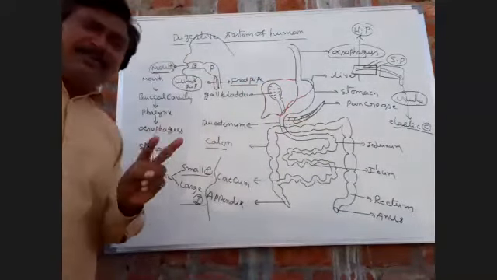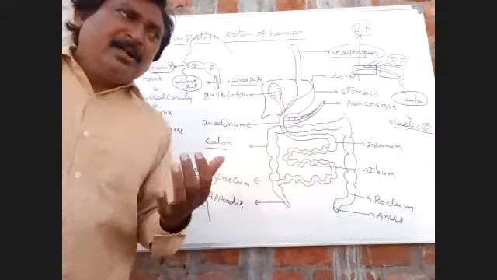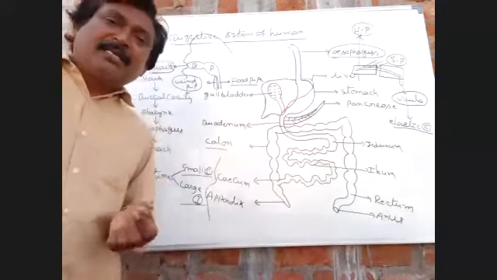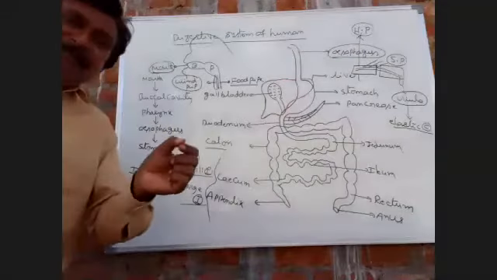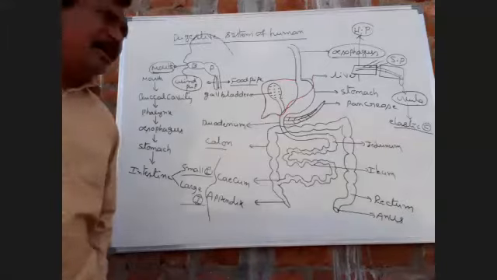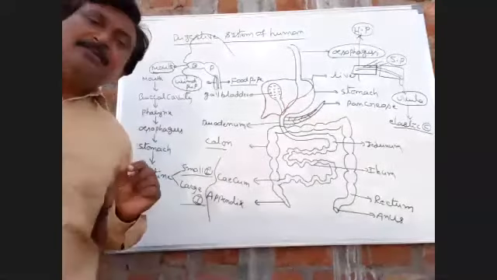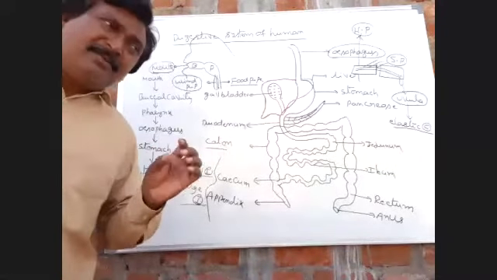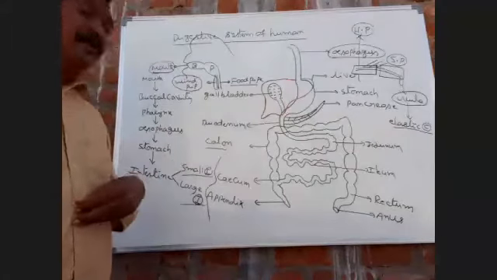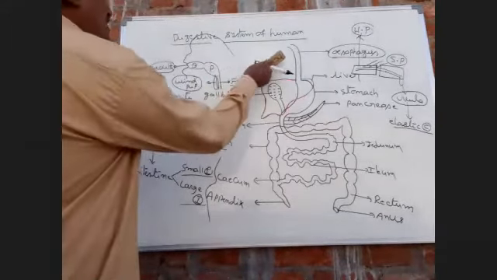So in the buccal cavity, two types of organs are present: tongue and teeth. First, come to the teeth. Teeth is nothing but dentition. Four types of teeth are present in human beings: incisor, canines, premolar, and molar.